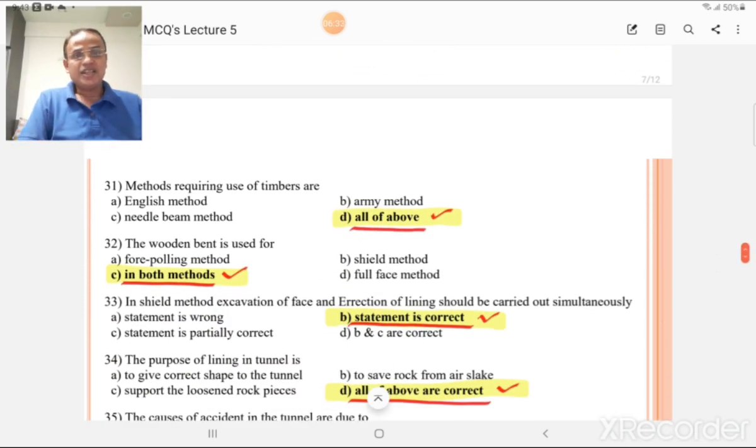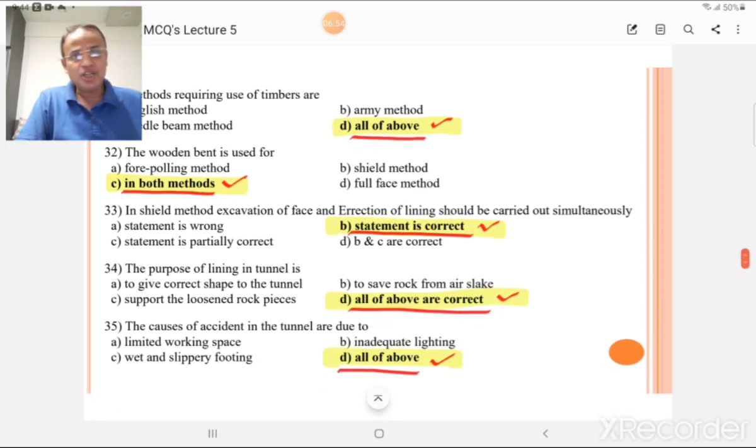Methods requiring use of timber are the English method also, the Army method also, and the needle beam method also. So all of the above is the correct choice. The wooden bent is used in the forepoling method also and the shield method also. So both methods is the most correct answer. In the shield method, excavation phase and erection of lining should be carried out simultaneously. The statement is correct, and we already described this method by means of a diagram in our earlier videos.